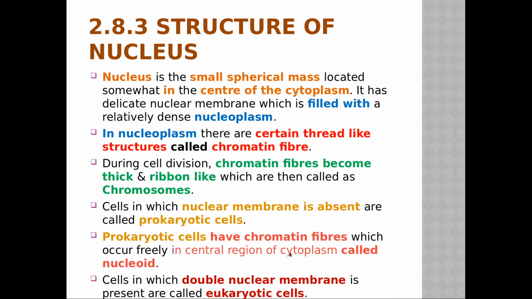This is our slide. Cells in which a double nuclear membrane is present are called eukaryotic cells. So in eukaryotic cells there will be a double nuclear membrane. If they ask you the difference between prokaryotic cell and eukaryotic cell, then you have one major difference: the prokaryotic cell has no nuclear membrane, but the eukaryotic cell will have a double nuclear membrane, isn't it?